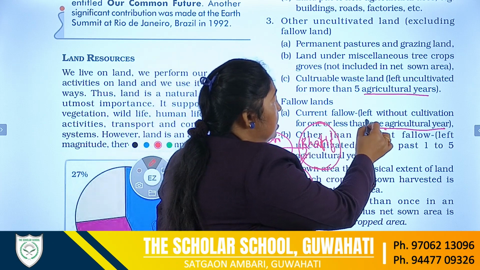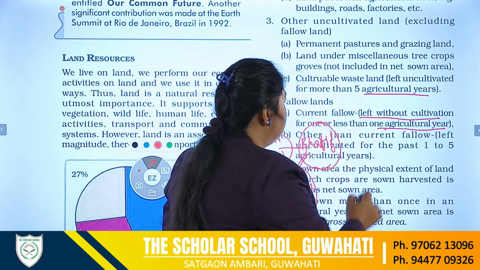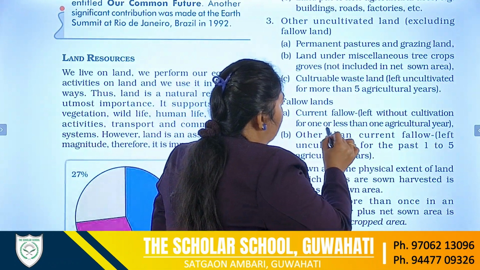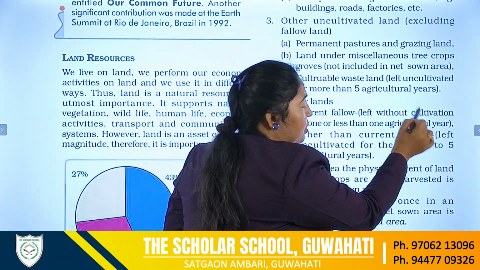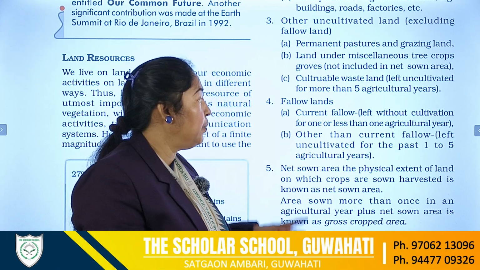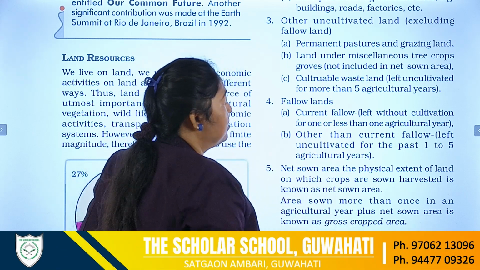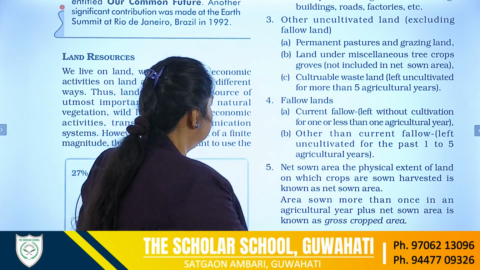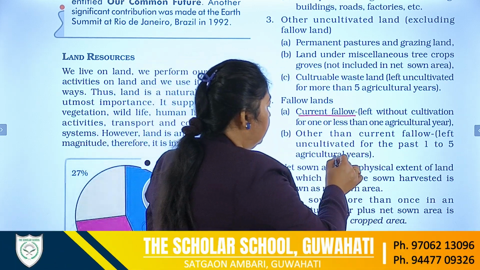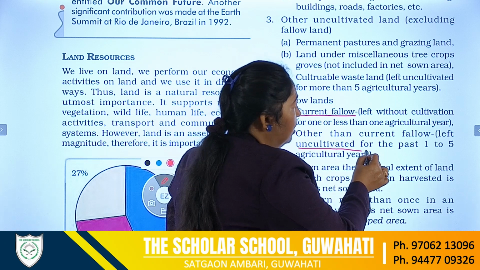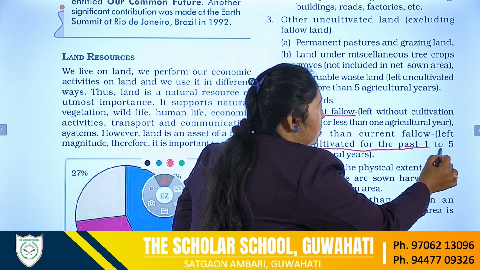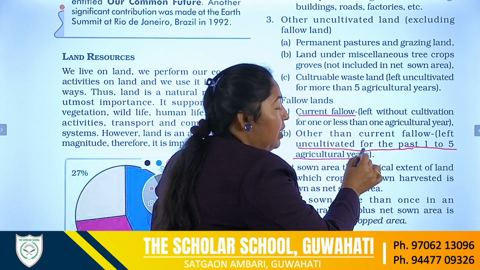So the land which is left without cultivation for less than 1 agriculture year, that means 3 seasons of agriculture, comes under the current fallow land. Other than current fallow land, there is also uncultivated land which is kept fallow for the past 1 to 5 agriculture years.